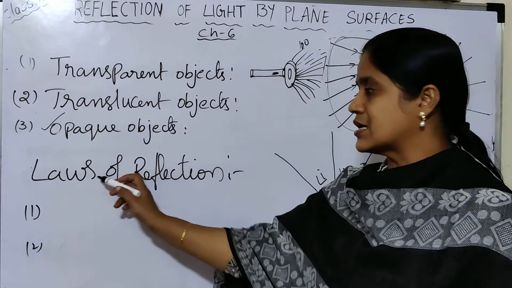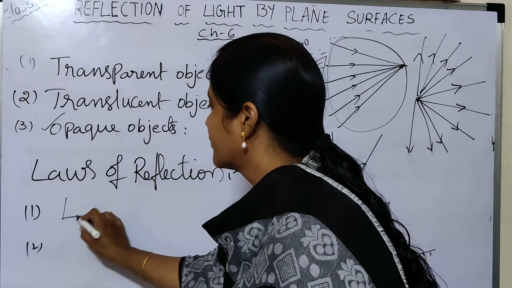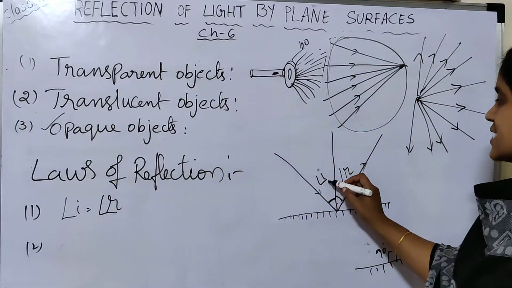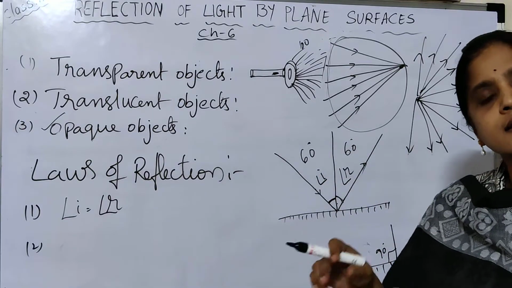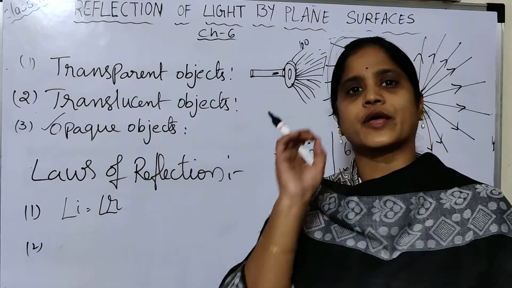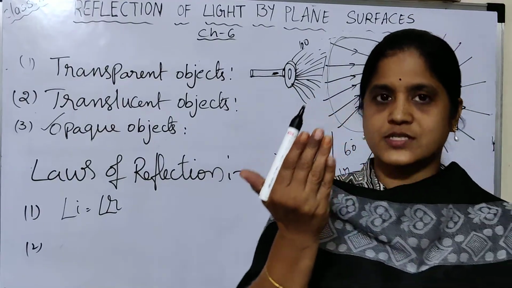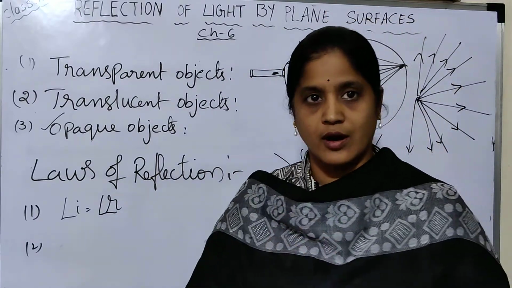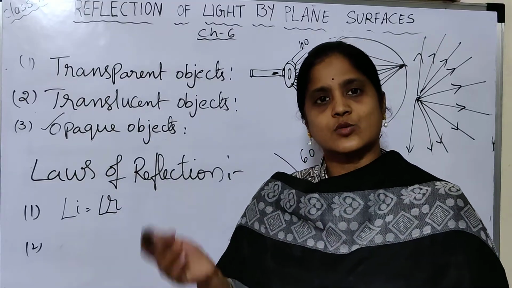According to the laws of reflection, the first rule is angle I is equal to angle R. If the angle of incidence is 60 degrees, the reflected ray also gives you 60 degrees. Suppose you throw a ball towards the wall; the ball hits the wall and bounces back. At whatever angle you throw the ball towards the wall, at the same angle the ball bounces back. That is one example.